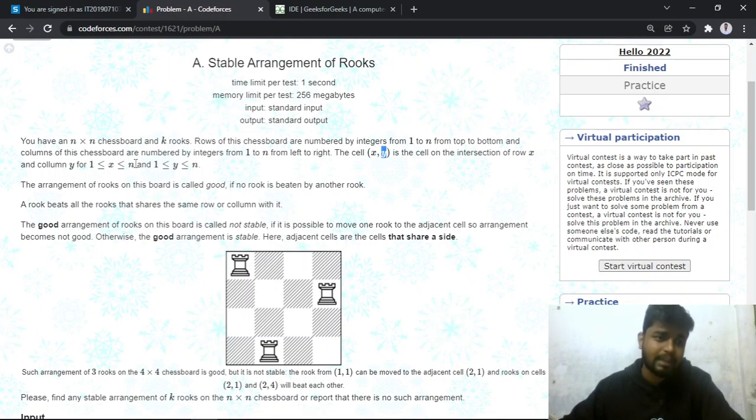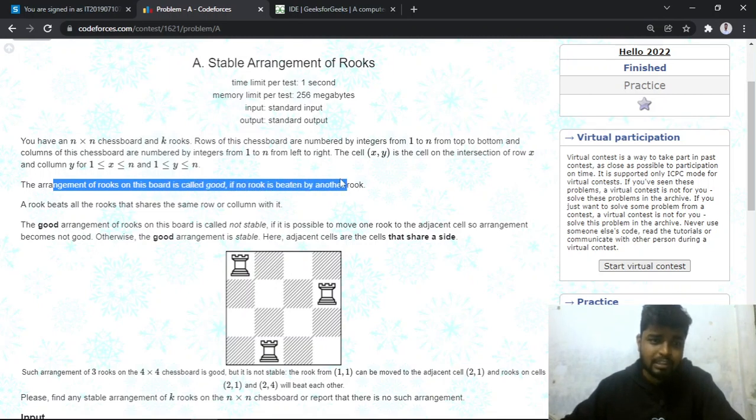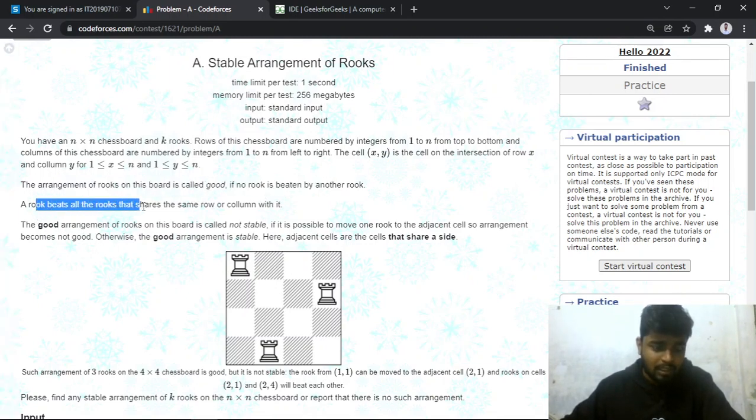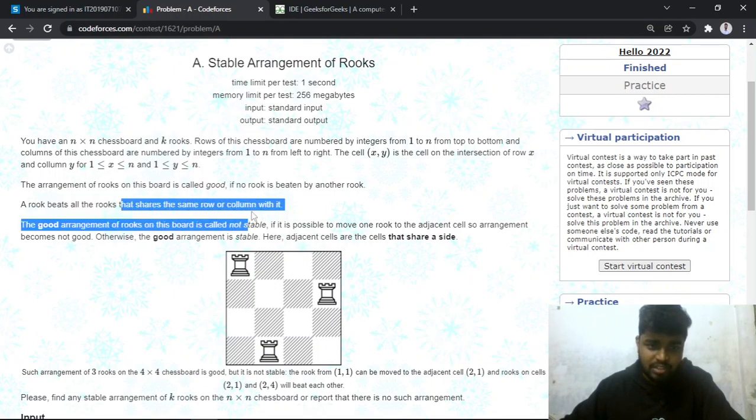the yth column, right? The arrangement of the rooks on this board is called good if no rook is beaten by another rook. A rook beats all other rooks that share the same row or the column with it. What does it mean?